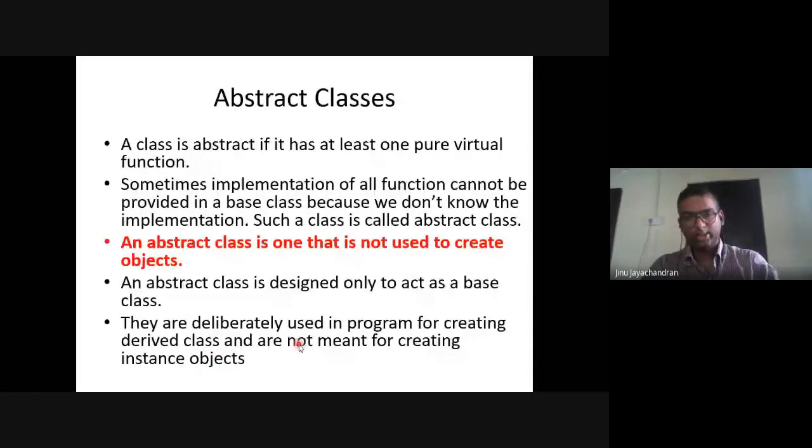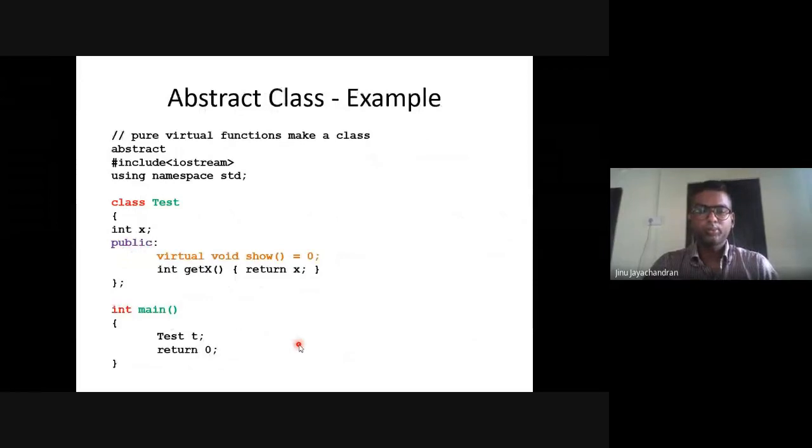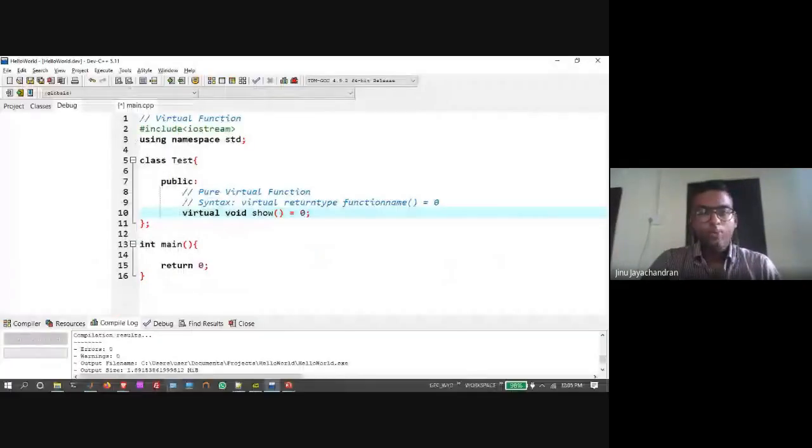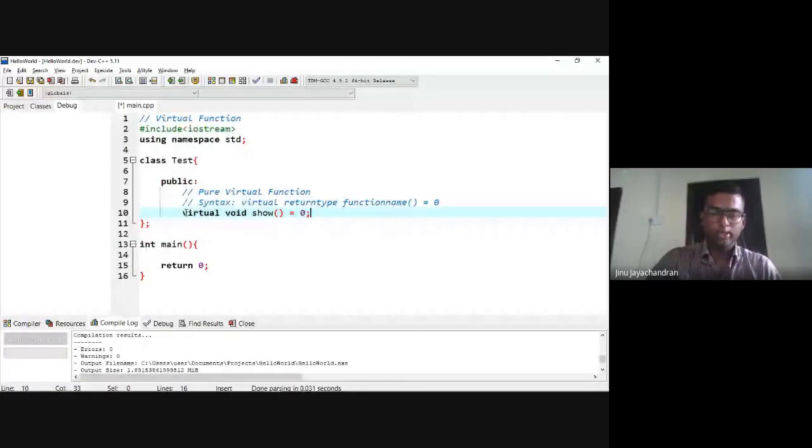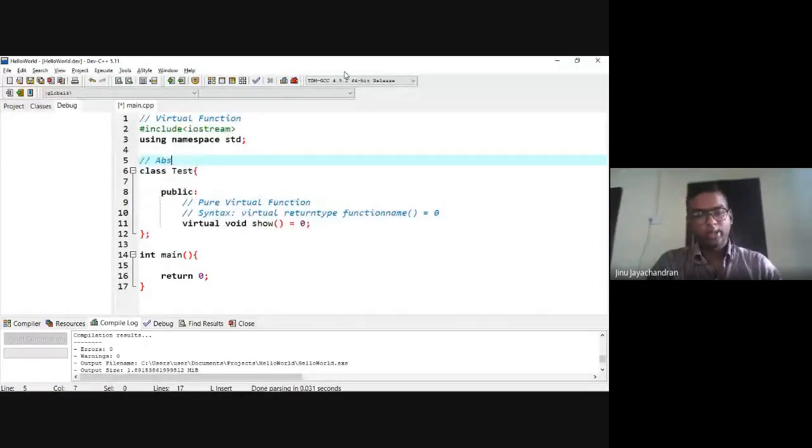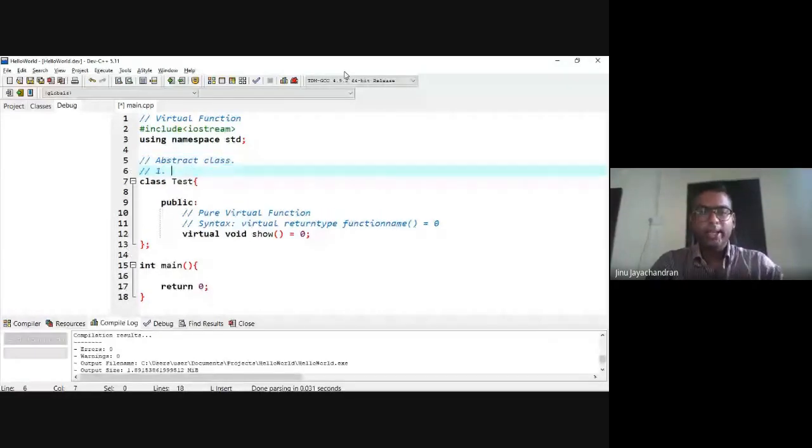Okay, let's do that. So this class has one pure virtual function, so this class is called an abstract class. What are the properties of an abstract class? One, you cannot create an object of the abstract class. That is the most important point.